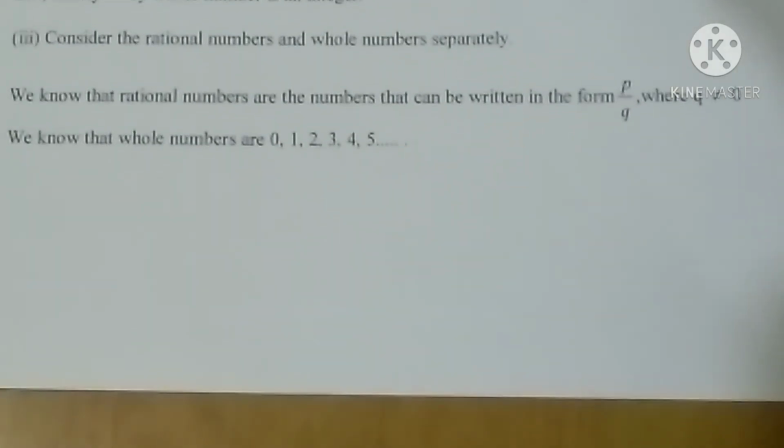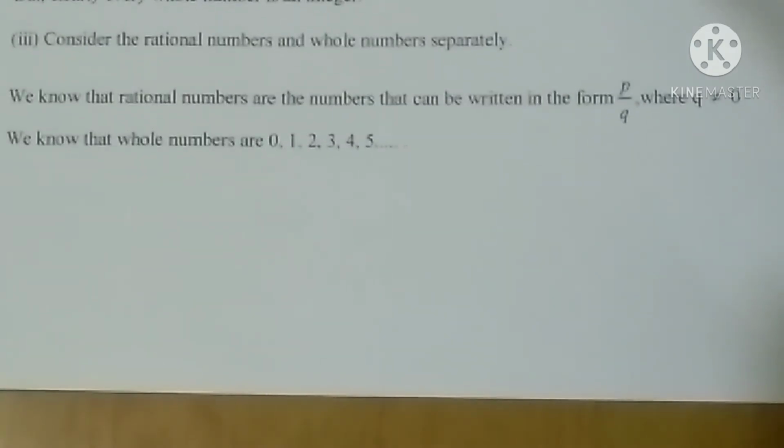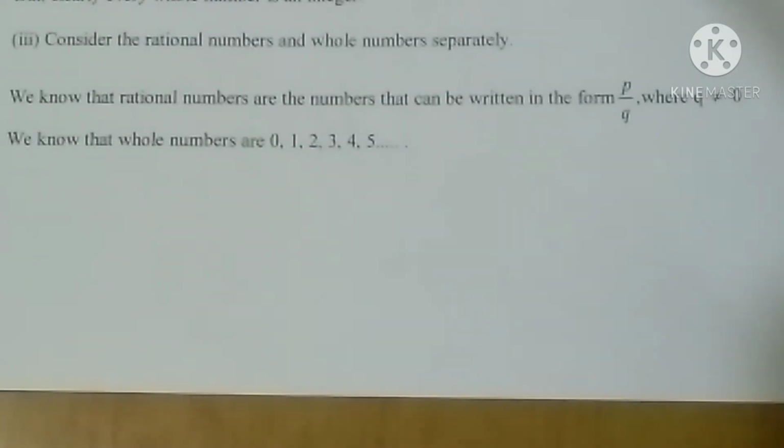Question number 3, every rational number is a whole number. If you consider the statement again, we know that whole numbers are fewer compared to rational numbers. So we are telling about every rational number being a whole number. Again we are telling from the right side to left side, so the statement is going to be false. Now let us see the solution once again.